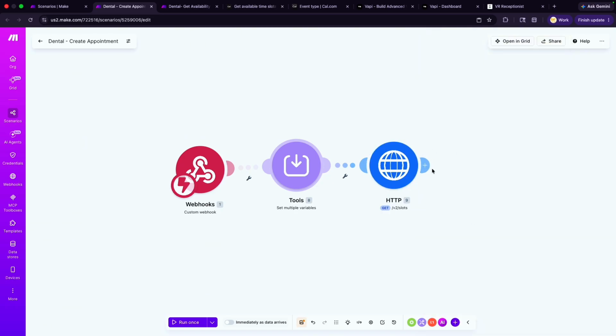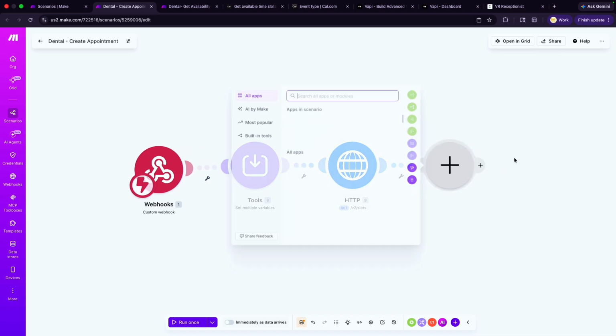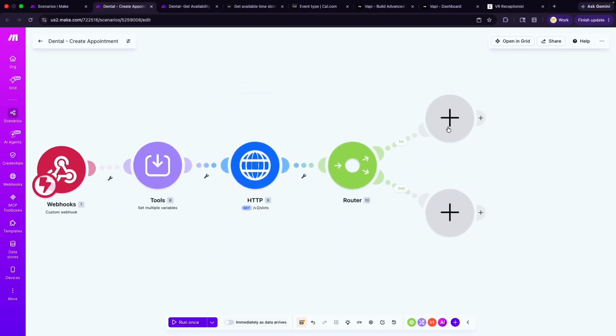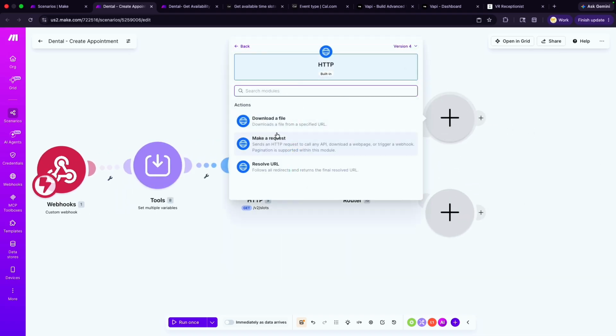And then we will go ahead and route that. If that slot is available, we want to do a couple of things. The first thing is to go ahead and create the booking, so we need to verify based on the status code. We will put a router in here, and the first module is going to be an HTTP request.